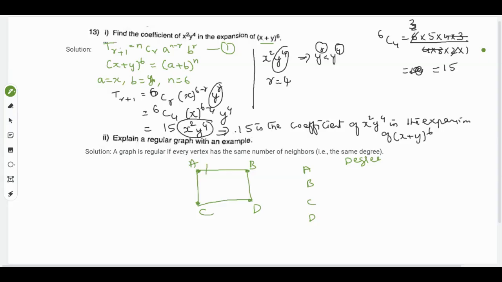Degree is nothing but the number of edges connected to that point. For A it is 2, B is also 2, D is 2, and for C it is 2. So if all the degrees are the same, then it is called a regular graph.